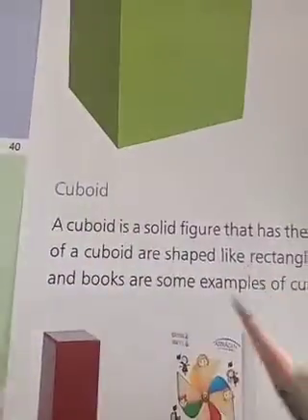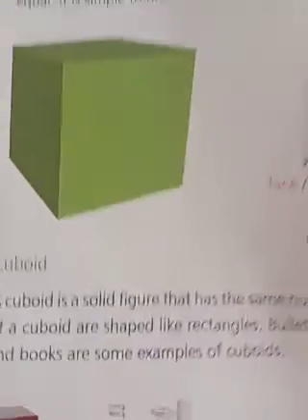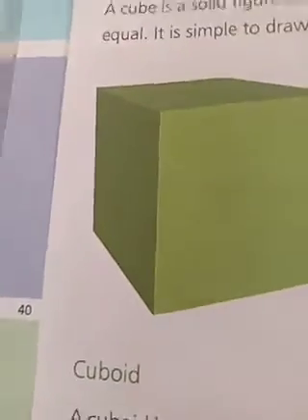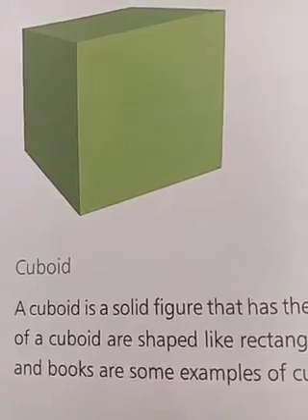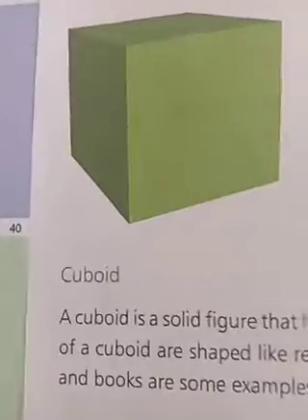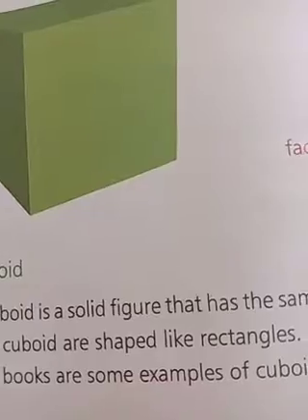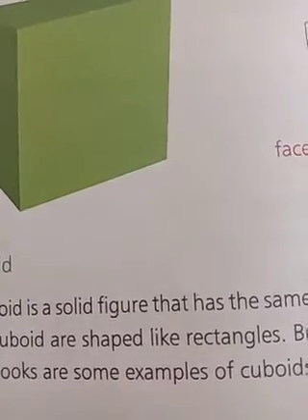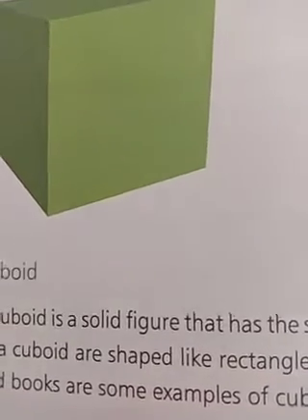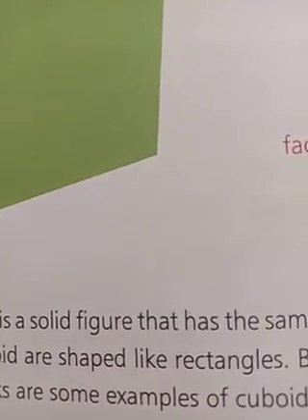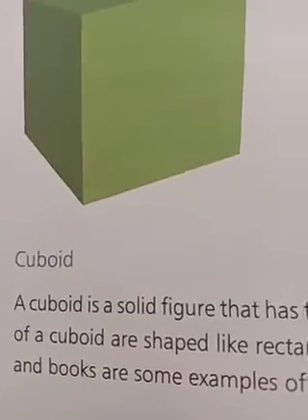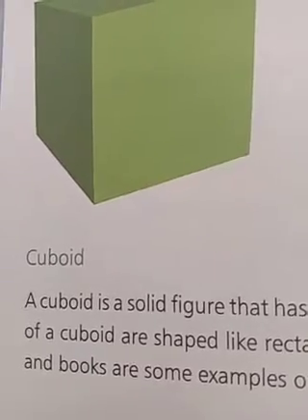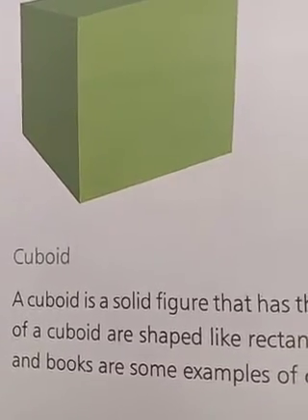Next one, cuboid shape. Listen, children, this is not in your book. I am saying it from another book too. I am giving more information for you. Don't check your books, children. I am giving more information for shapes. So okay, you learn this. Very easy way only.